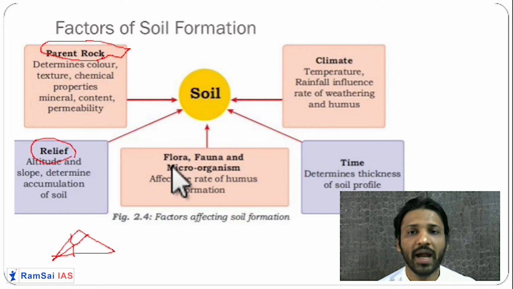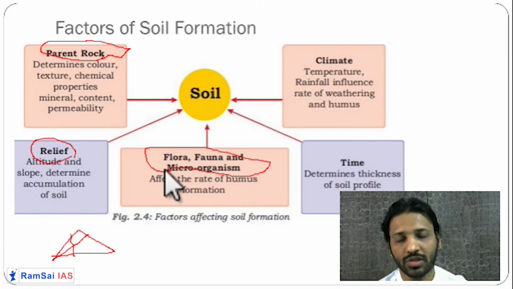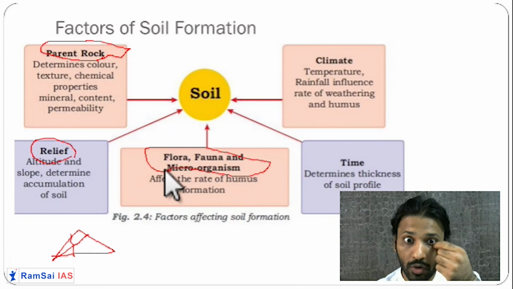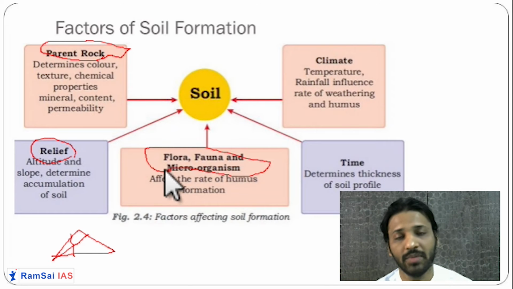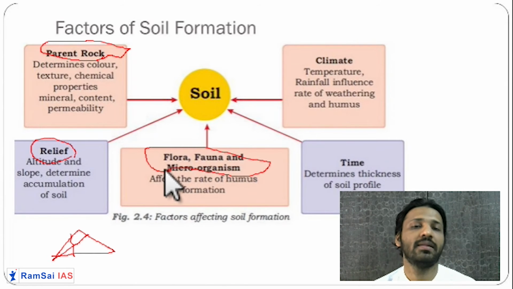Okay. Flora, fauna and microorganisms. For example, if you are staying in the equatorial region, then the microorganism population is very high. This high population of microorganisms helps in the formation of soil. Microorganisms are one of the very important components in soil formation and humus formation. Microorganisms will degrade the dead plants and dead animals, and because of that, humus formation will take place. So more plants, more animals, more organic matter will be there in that particular area.